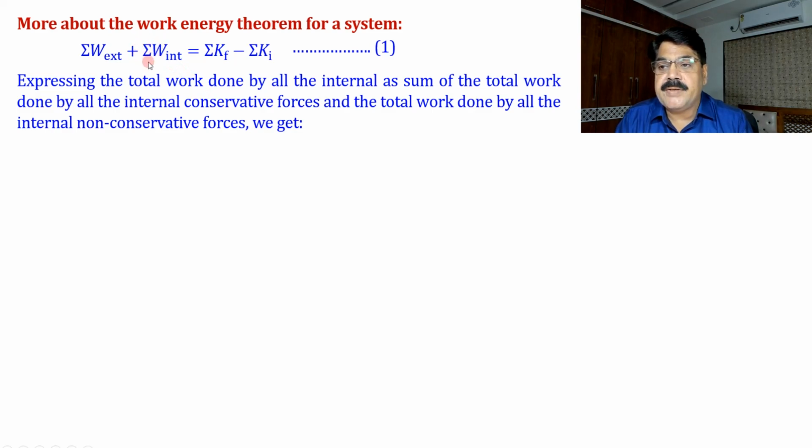So we break this term into two. Summation W internal is equal to summation W internal conservative plus summation W internal non-conservative. Let us say equation number 2.